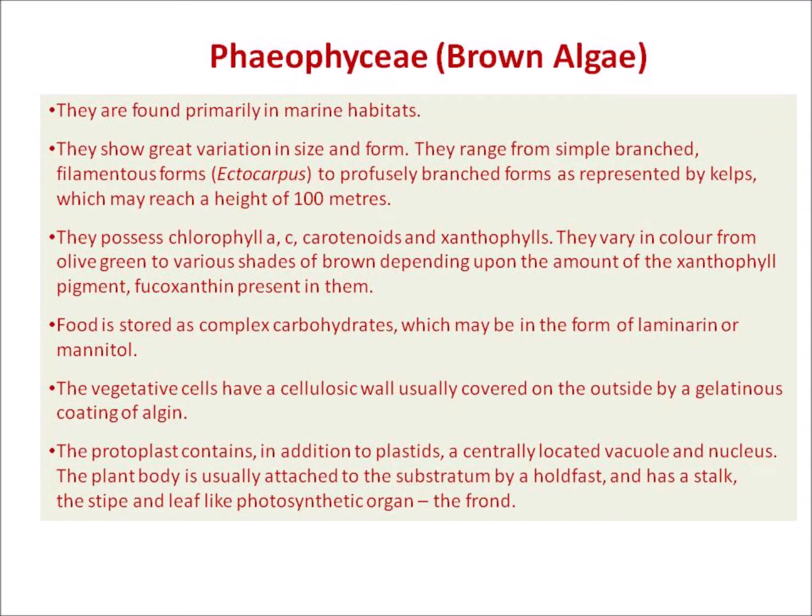The vegetative cells have a cellulosic wall usually covered on the outside by a gelatinous coating of algin. The protoplasm contains, in addition to plastids, a centrally located vacuole and nucleus. The plant body is usually attached to the substratum by a holdfast, and has a stalk, the stipe, and a leaf-like photosynthetic organ called the frond.